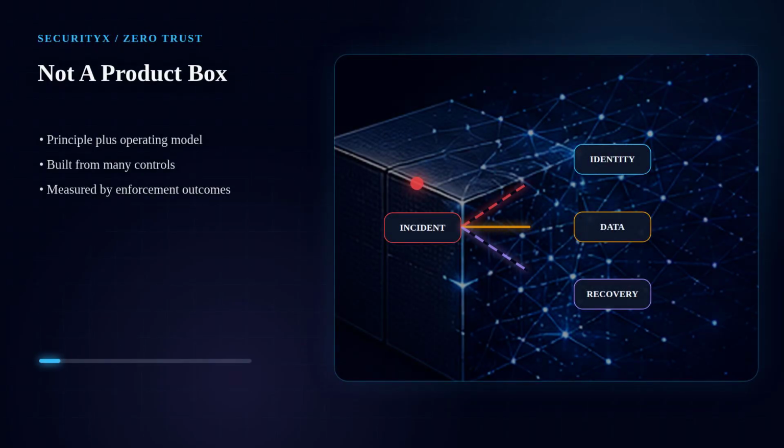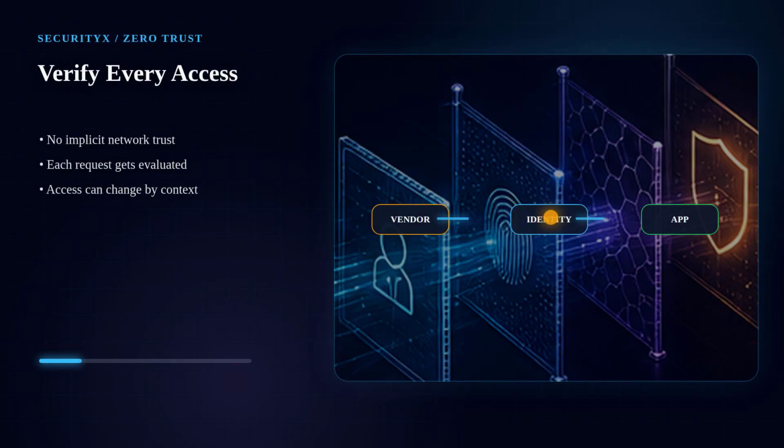Zero trust is not something the organization buys once. It is an architecture and operating model. The goal is to remove implicit trust and continuously verify access across identities, devices, networks, applications, and data. The core idea is simple: never trust by default, always verify. A request should be evaluated against identity, device health, location, sensitivity, policy, and current risk before access is granted.